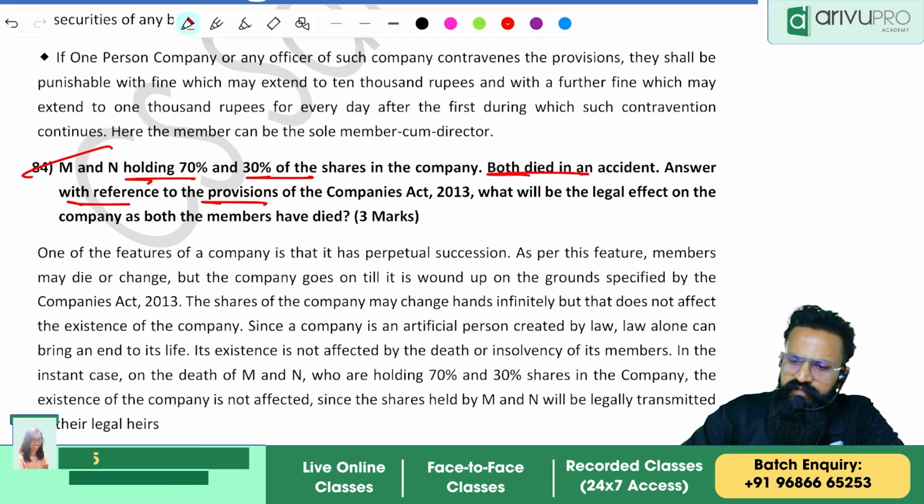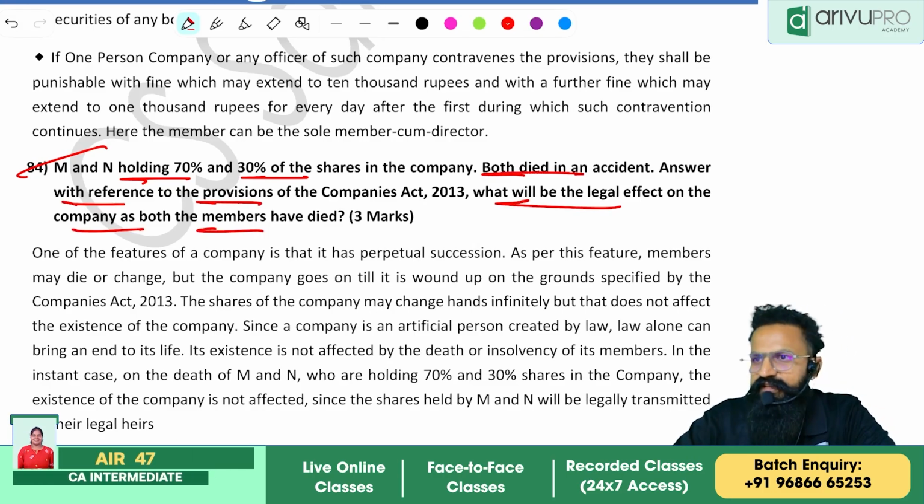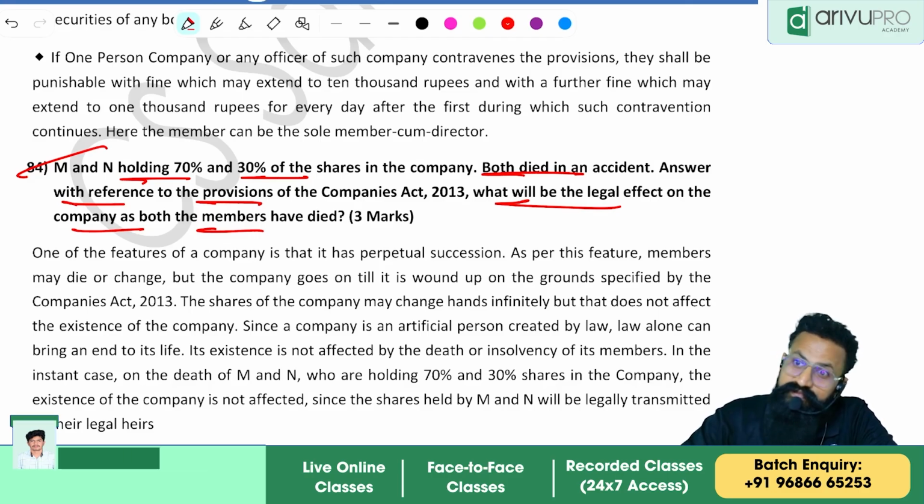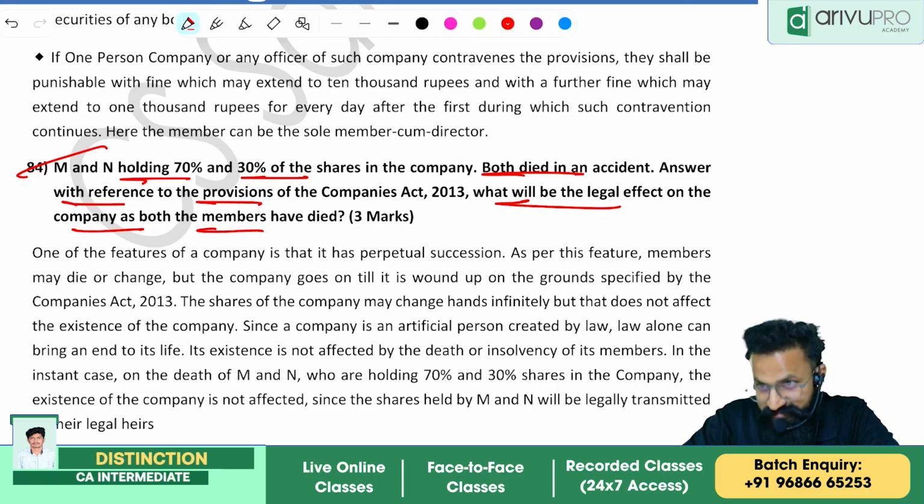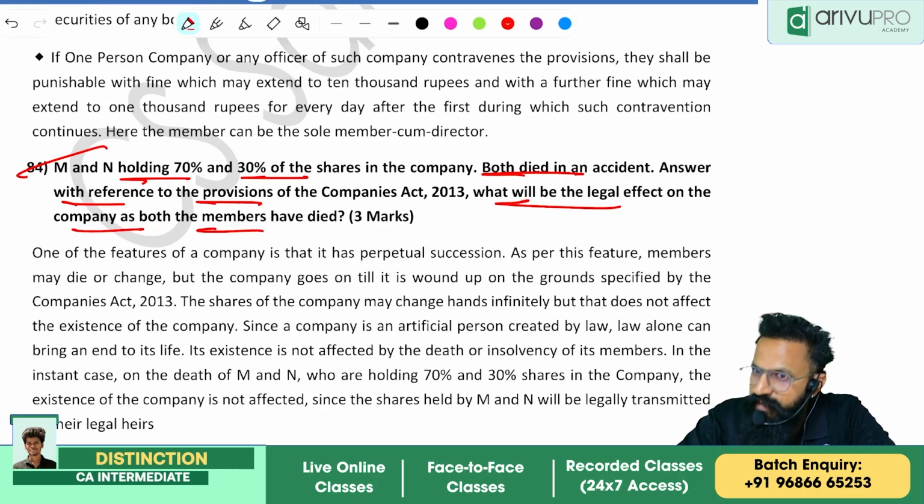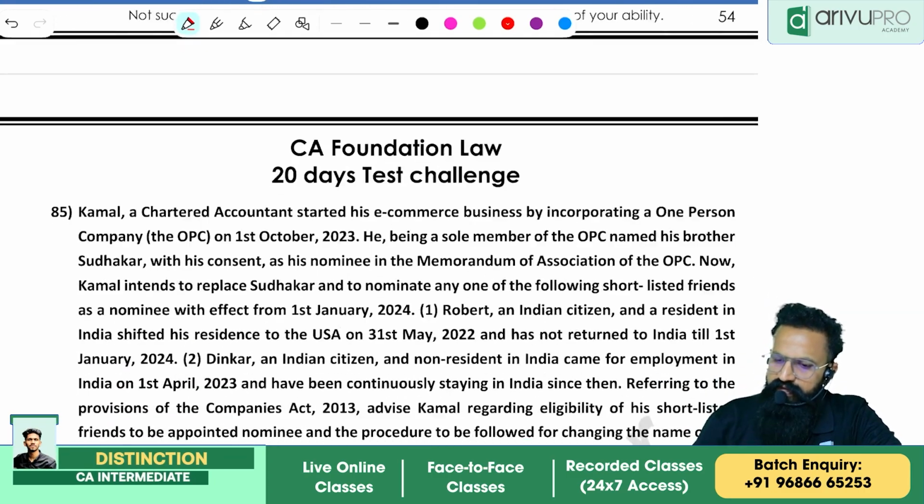Okay, done. M and N holding 70% and 30% of shares in the company both died in an accident. Answer with reference to the provisions of the Companies Act. What will be the legal effect on the company as both members have died? It's a case of perpetual succession. The company will go on forever. There will be transmission. Transfer is voluntary, transmission is by operation of law. Automatically, the legal heirs will become the owners of the company due to transmission. The company's legal existence will not come to an end. The company will continue to carry on its business.